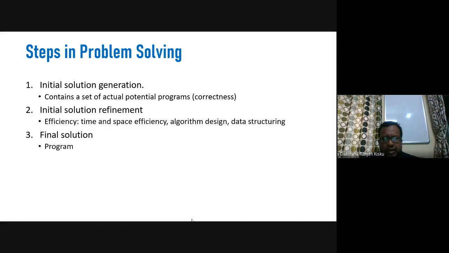Other aspects like algorithm design and data structures will also be responsible for giving us the efficient solution. Algorithm design means how efficiently we can design an algorithm in the refinement steps. Initially we will have a rough solution of the problem, meaning the pseudocode, the flowchart, the initial stage of the algorithm. At the refinement step, we will consider different conditions.